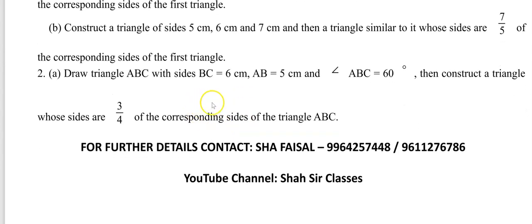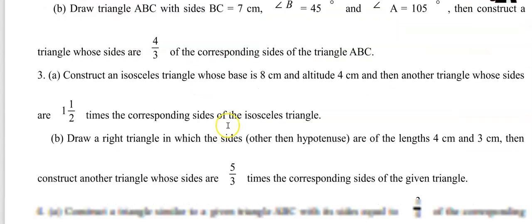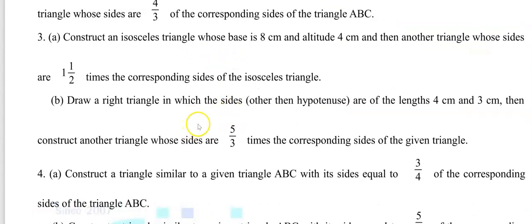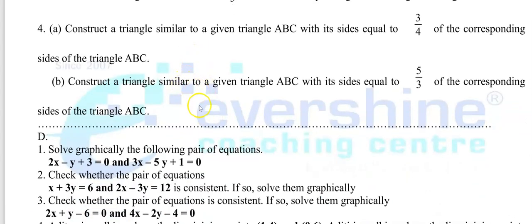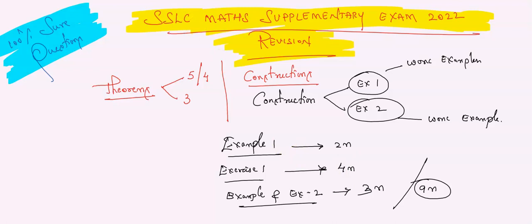Again, the second type of problem, we have option A and option B. Again the third type of problem, option A and option B. Fourth type of problem, option A and option B. Is this clear? If you study these 4 types of problems, it is more than sufficient to score 4 marks easily, which I have shown you here. As you can see, it has been highlighted, 4 marks. So this is the area where you can expect a 4 mark question. Any doubts? This is the easiest way to clear your exam.